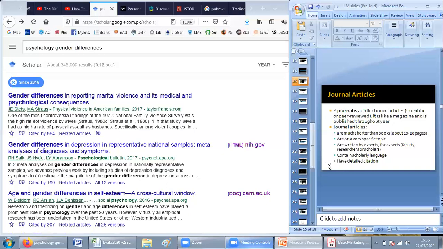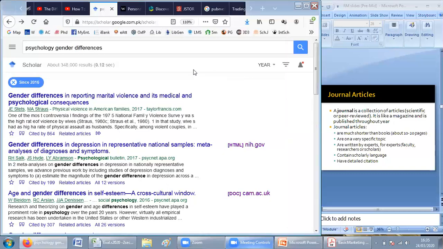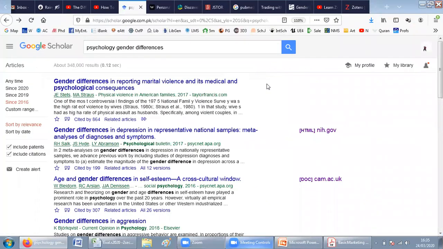So a normal person is usually unaware of these journal articles, but as an academician, you should know the differences between these. So let us move on to how to find these journal articles.